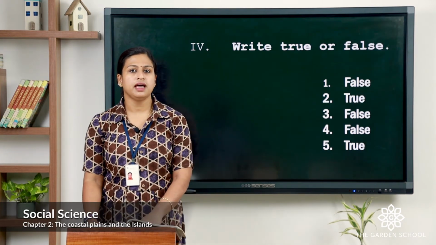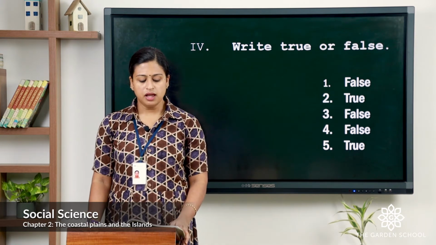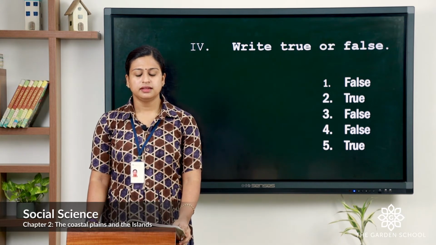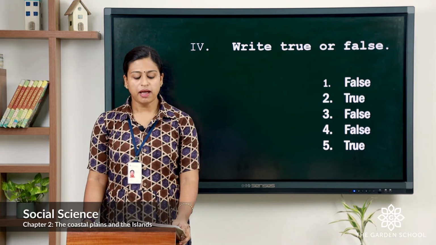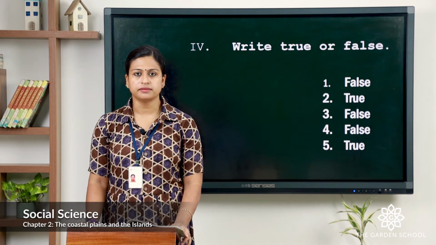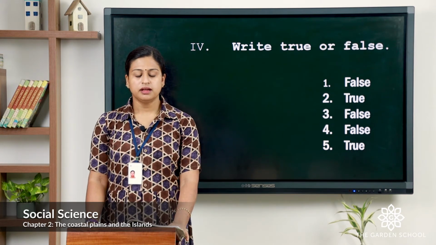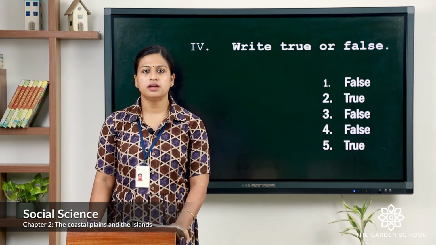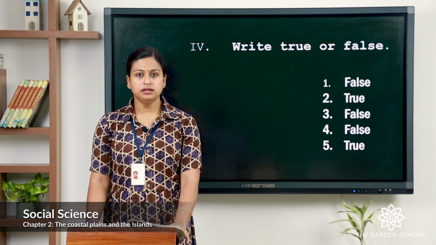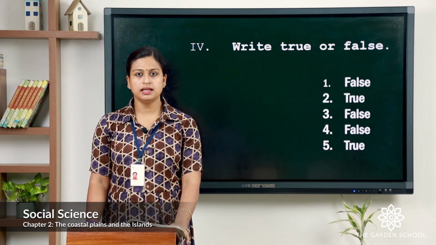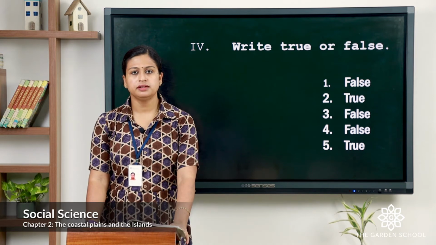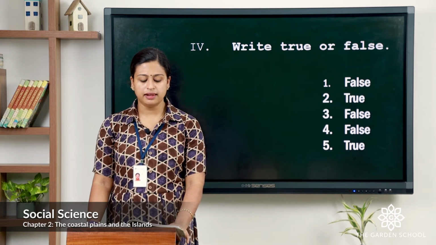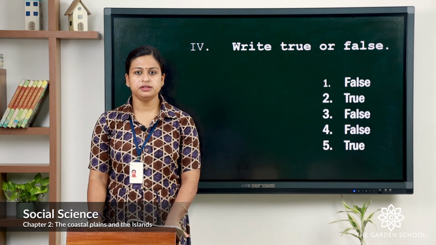Now let's check the answers. The first one, Patna is an important port of Karnataka state. The answer is false. Mangalore is an important port in Karnataka. Second, Gangor is an important festival of Rajasthan. The answer is true. Third, the Thar Desert is the least populated region in India. The answer is false. The Andaman and Nicobar Islands are the least populated region in India.